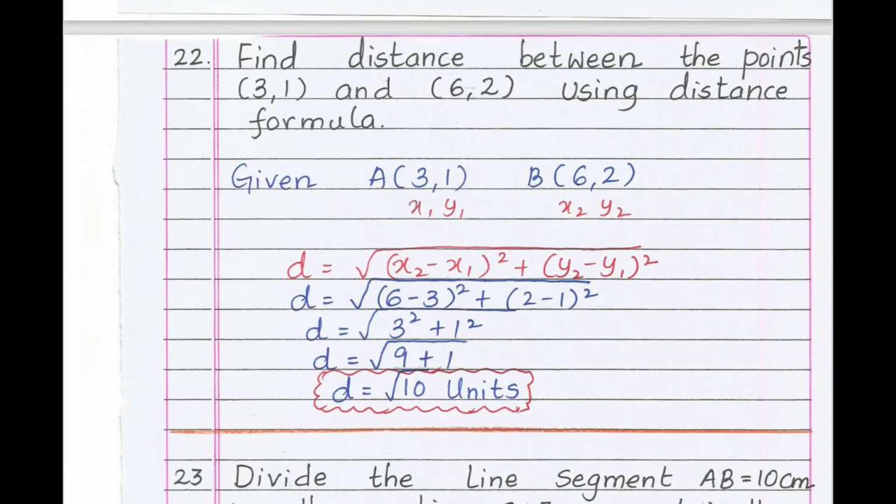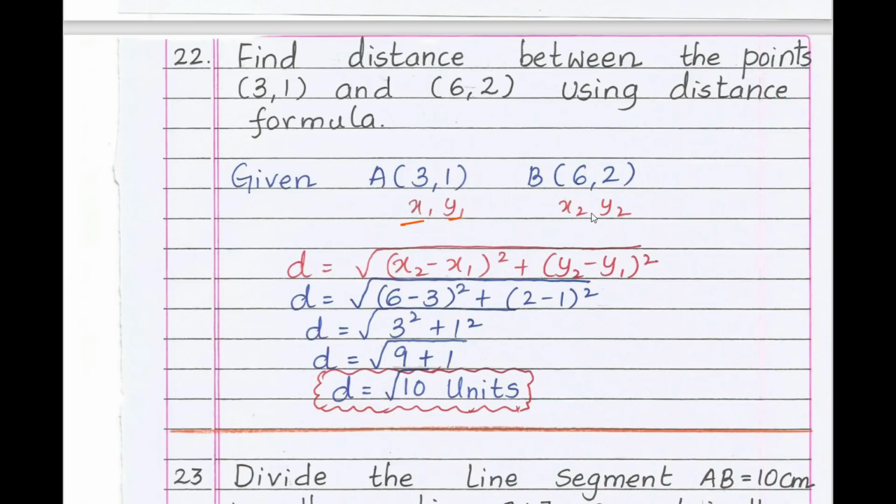Moving to 22nd question. Very simple question. Finding the distance between the points using the distance formula. Given points are 3, 1 and 6, 2. Note it as x1, y1 and x2, y2. Now x1 is 3, y1 is 1, x2 is 6, y2 is 2. Now using the distance formula, d equals square root of (x2 minus x1) whole square plus (y2 minus y1) whole square.